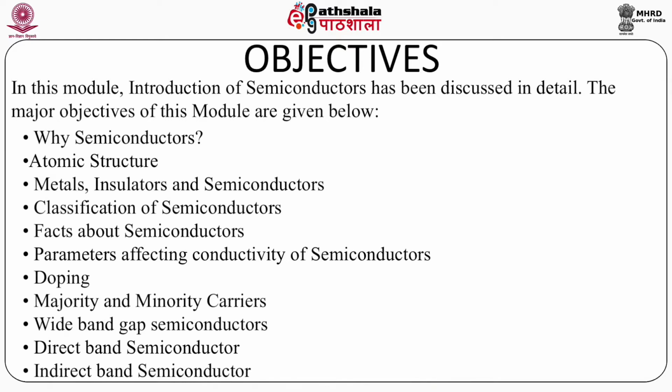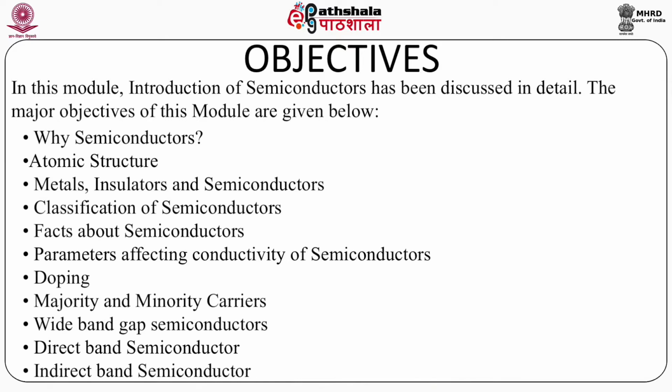Based on that, we'll see how materials are divided into different categories. The first can be metals, insulators, and then the third category, that is semiconductors. Further, we'll try to understand how these semiconductors will be divided into different categories. The classification of semiconductors will be based on different criteria that we'll discuss, and then we'll try to understand some important facts about semiconductors, and how they are affected by some important parameters.